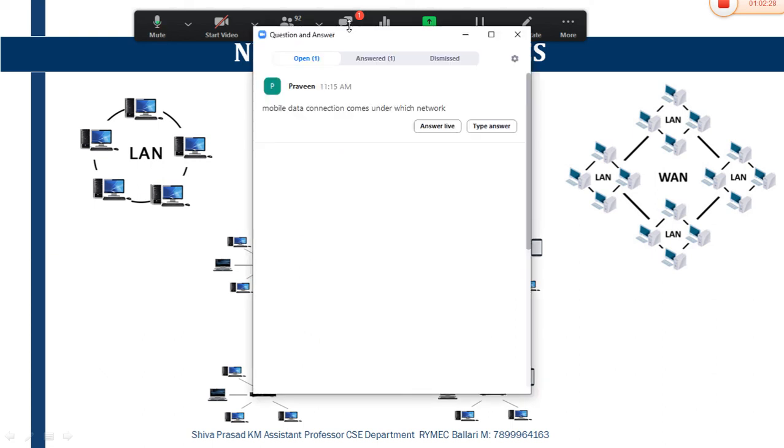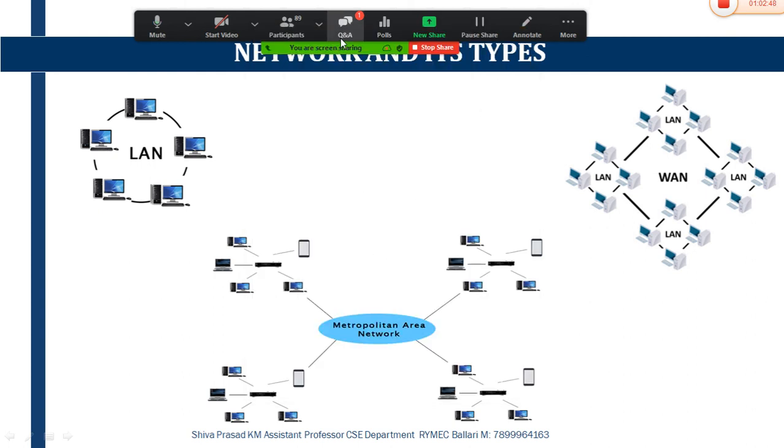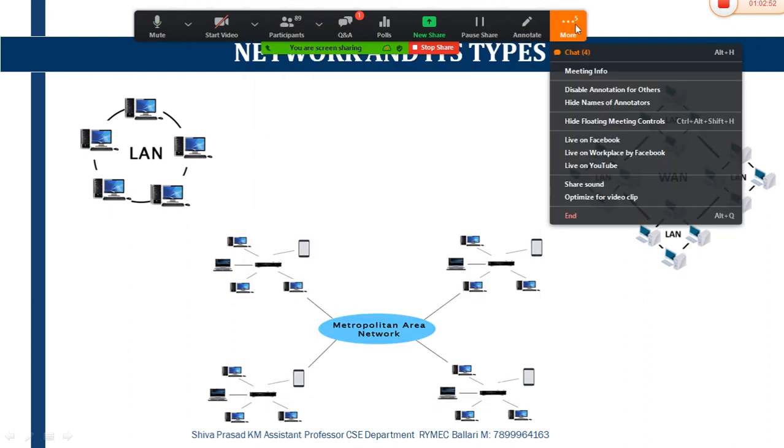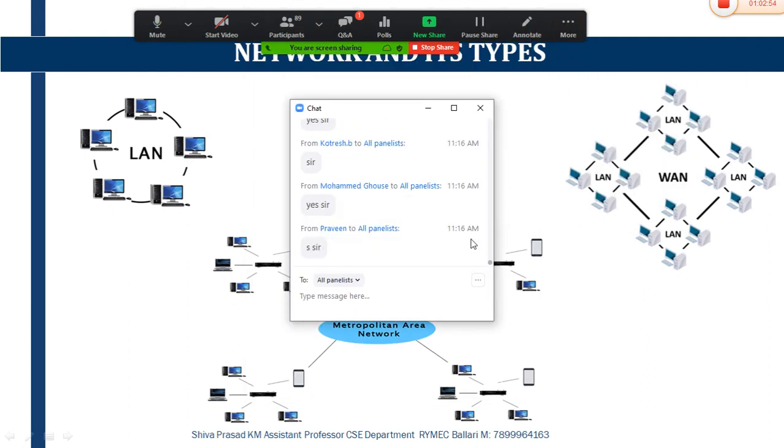Mobile data comes under which network? It comes under wide area network because you are transferring the data. Like if your friend is staying in Bangalore and you send a message from Ballari, will it reach or not? Yes or no? It is a wide area network. Okay, so any other doubts?